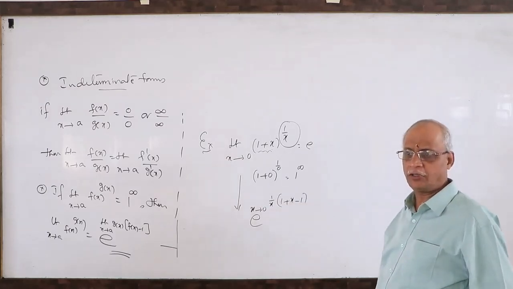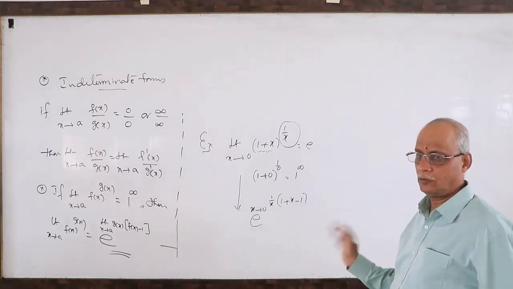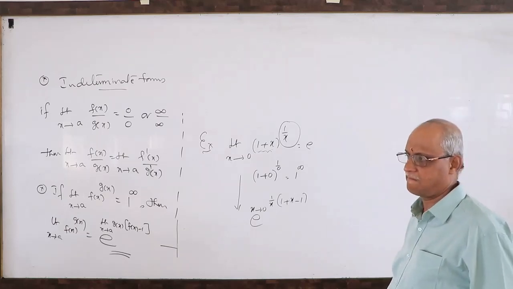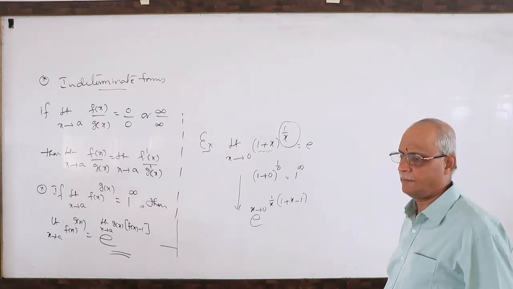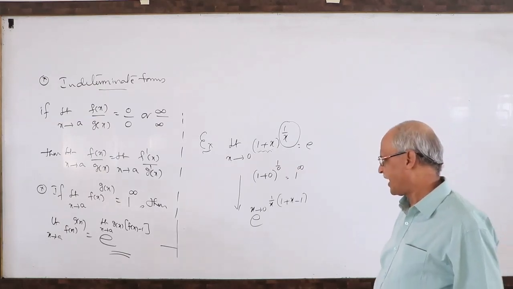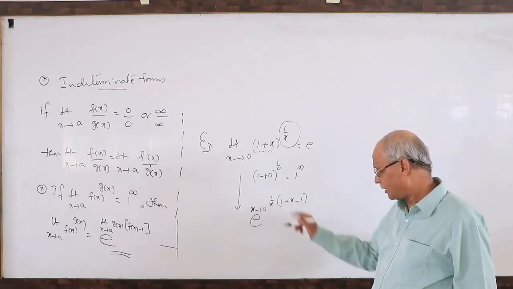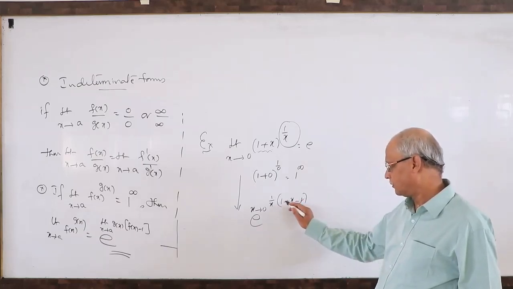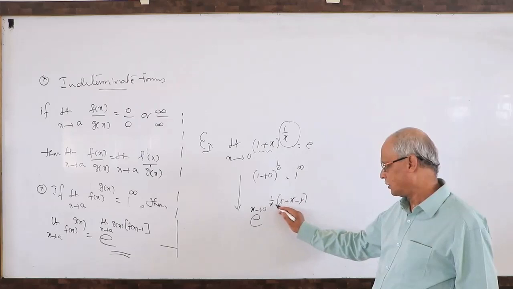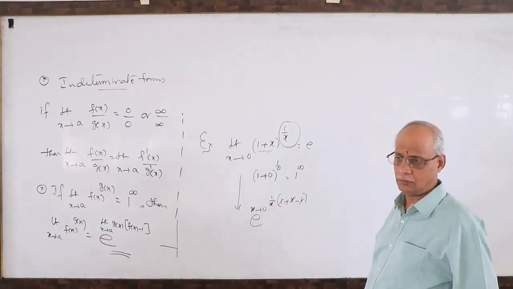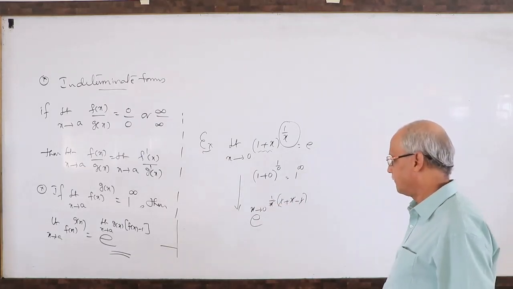Next I will not write anything. You know the answer. I gave the gap, 1 cancels. Next x cancels. Therefore, you are left with that. Okay. What is the answer now?